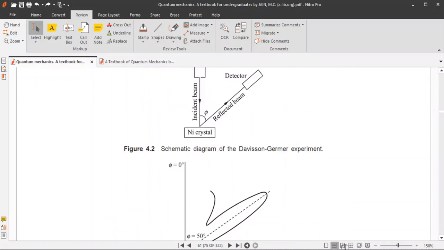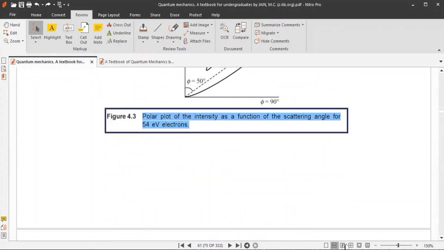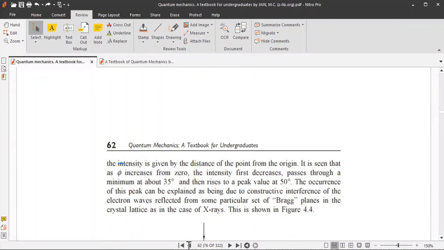Here it should be noted that intensity is given by the distance of the point from the origin. So how do we measure the intensity? Intensity is given by the distance of the point from the origin. If the distance from the origin increases, it means that intensity is high. If the distance of the point from the origin decreases, then it means that intensity is low.